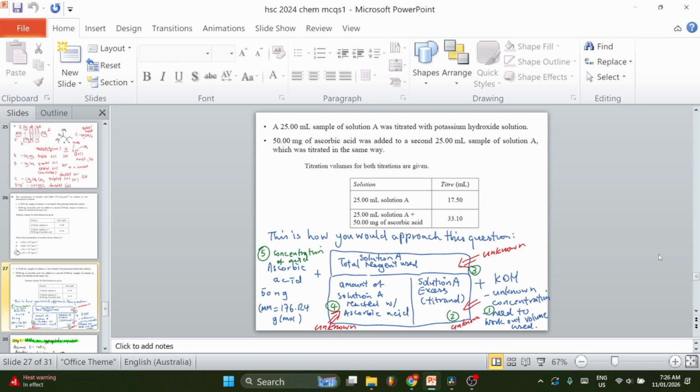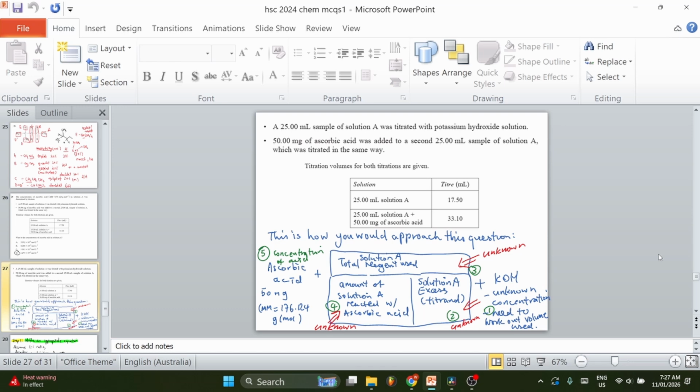So ascorbic acid will need to be embedded into something else, and that something else is then compatible to be titrated against the base, which is in this case potassium hydroxide. And so in order to know the identity of ascorbic acid, you need to go all the way to the end of the process, which is to know the identity of potassium hydroxide by knowing its mole.